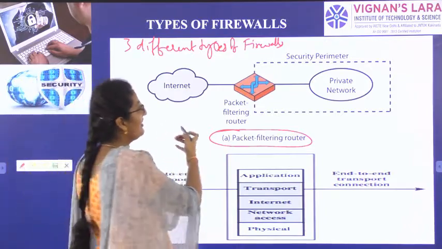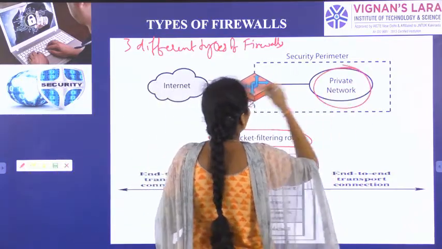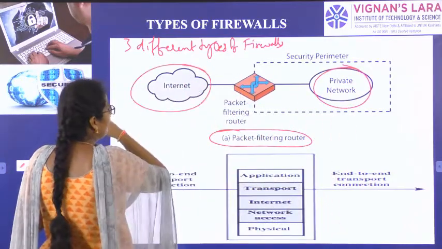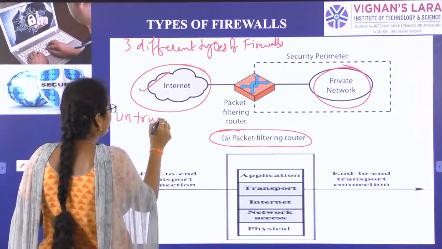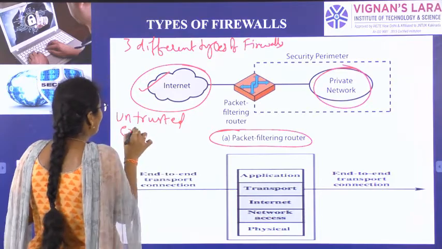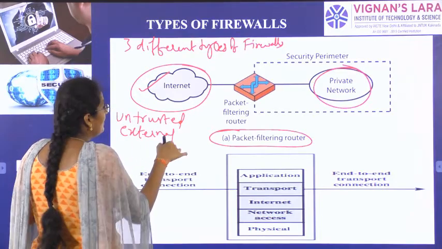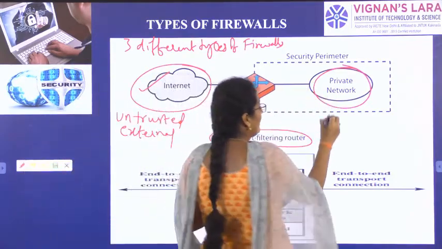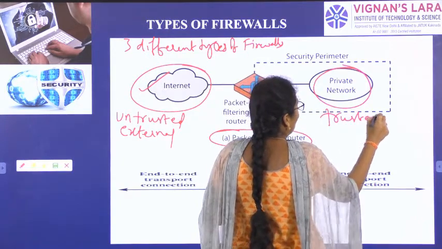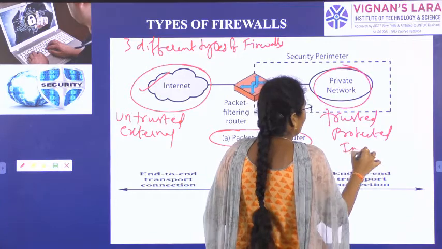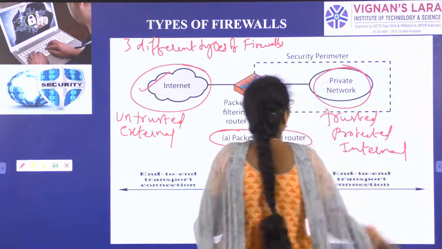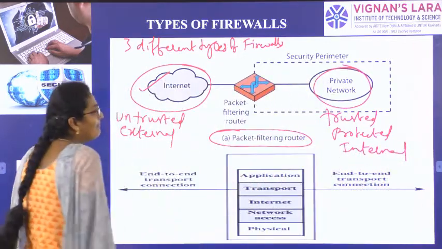So if you see here, we have the private network here and the internet here. This internet is untrusted, external. This private network is trusted, protected, internal. As I always said, a firewall can be anything.